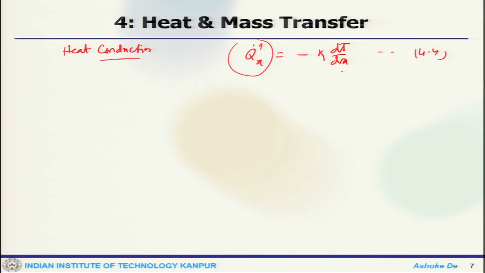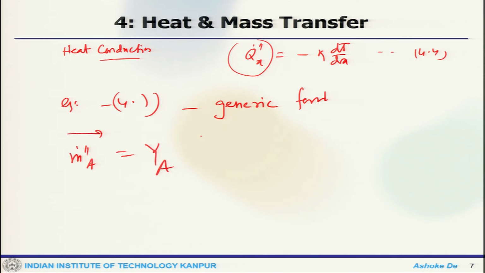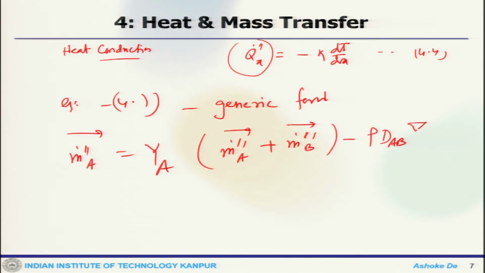So, now the more generic form would be equation 4.1, would be m dot A is y A m dot minus rho D AB delta y A, which is 4.5.